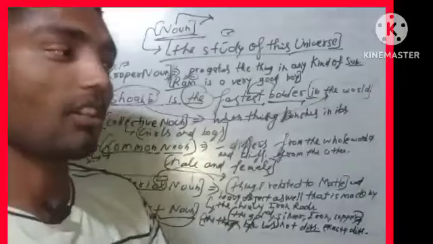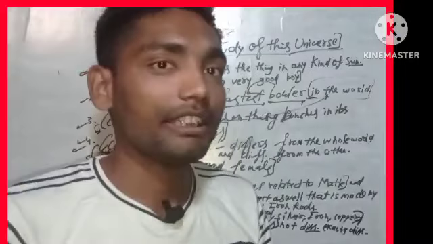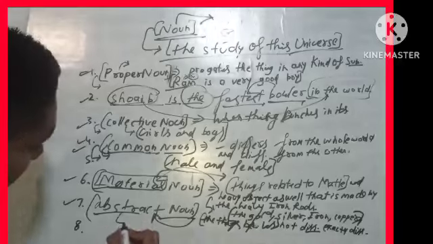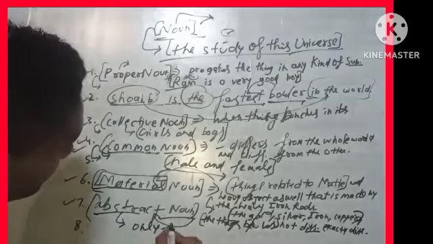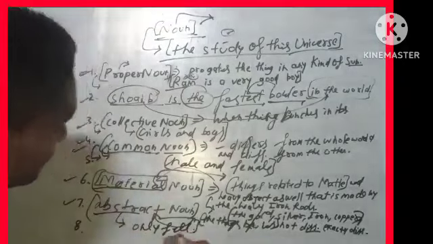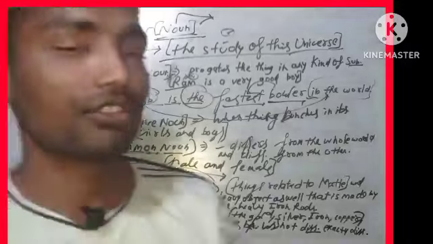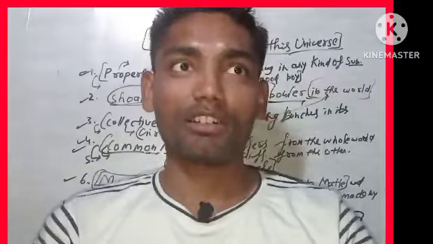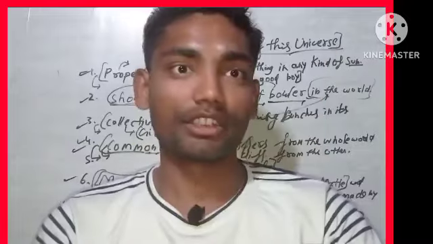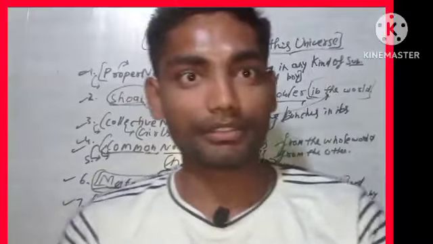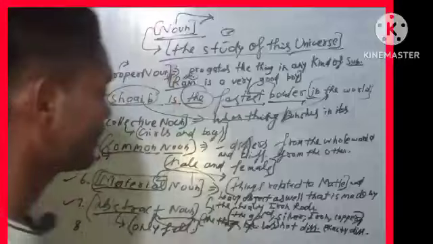We can't see them, we can only feel them. So when we talk about feelings, emotion, human psychology, we refer to it as the abstract noun.